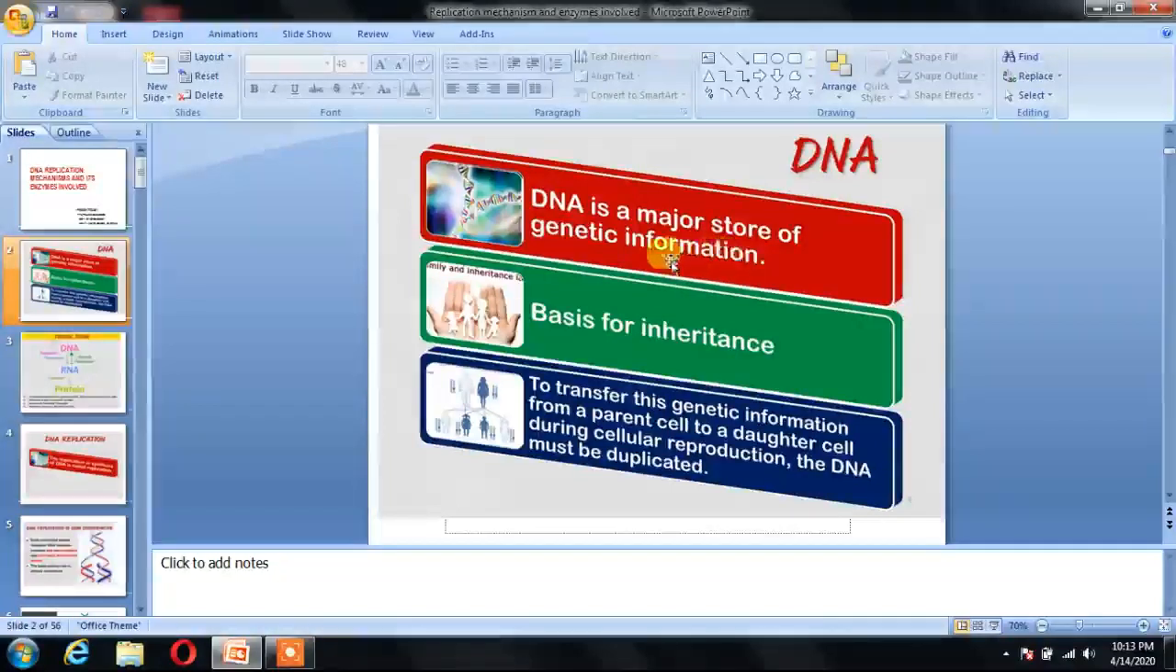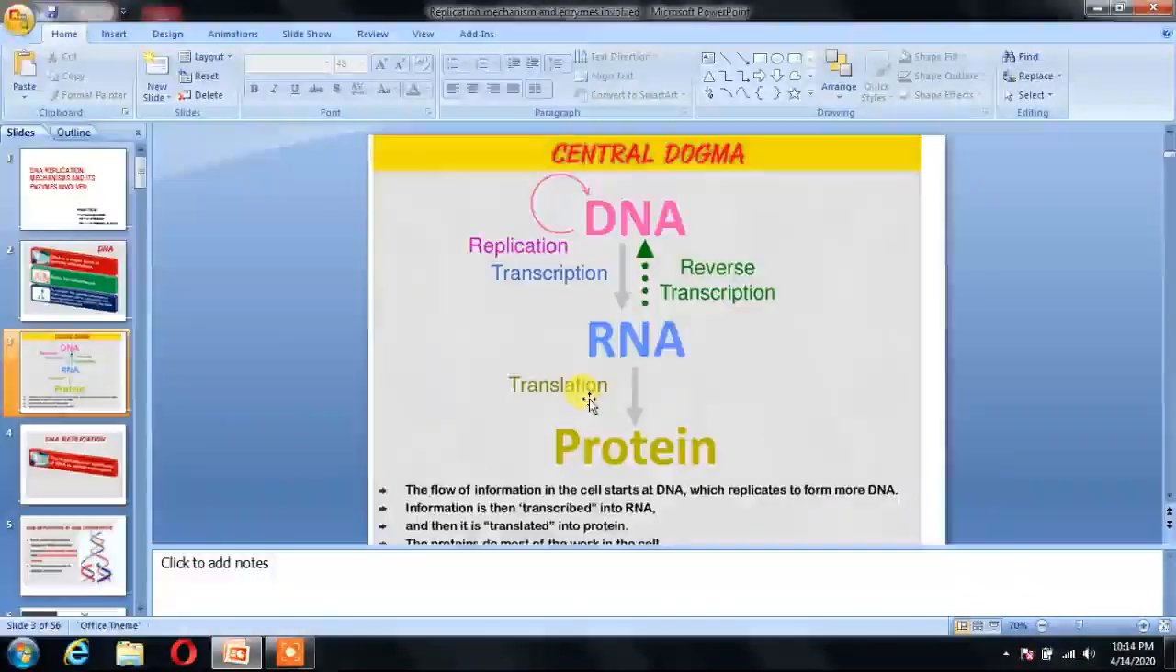DNA, as it is a major store of genetic information, means it is the basis for inheritance, and it transfers the genetic information from parent cell to daughter cell during cellular reproduction. The DNA must be duplicated.